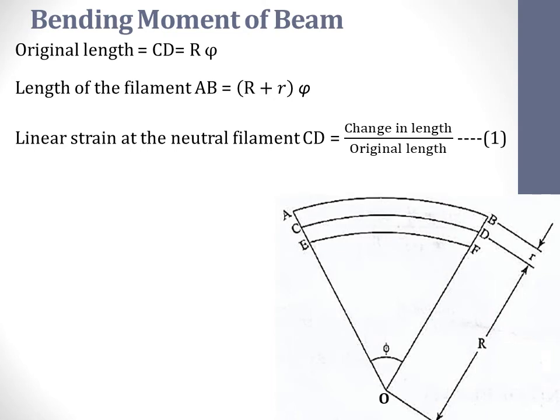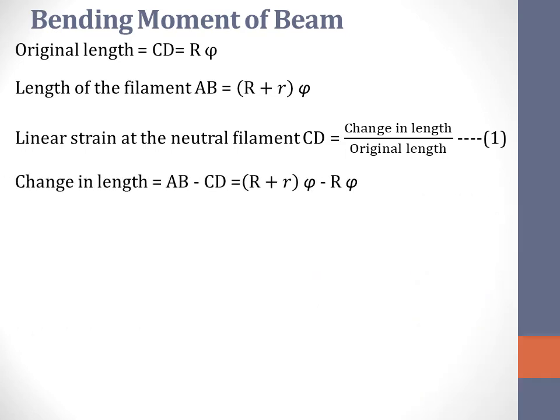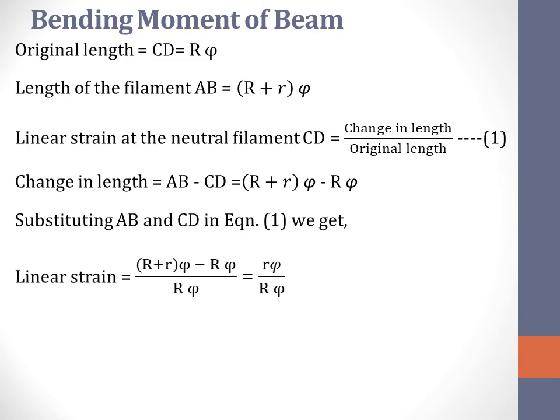The linear strain at the neutral filament CD is the ratio of the change in length to the original length. This we represent as equation 1. To find the change in length, we subtract CD from AB, and we substitute AB and CD in equation 1, and we obtain the linear strain.